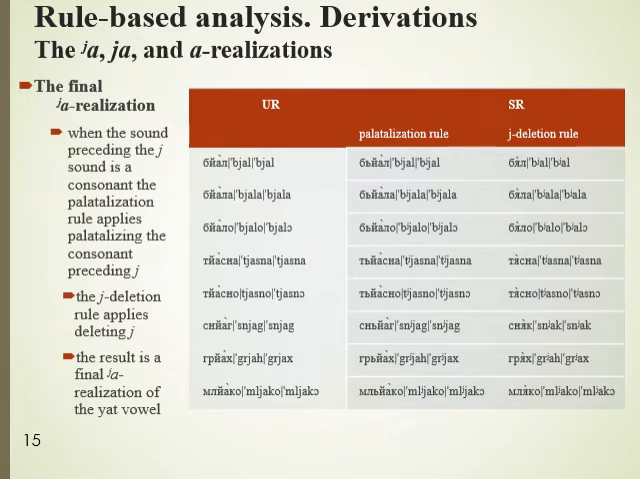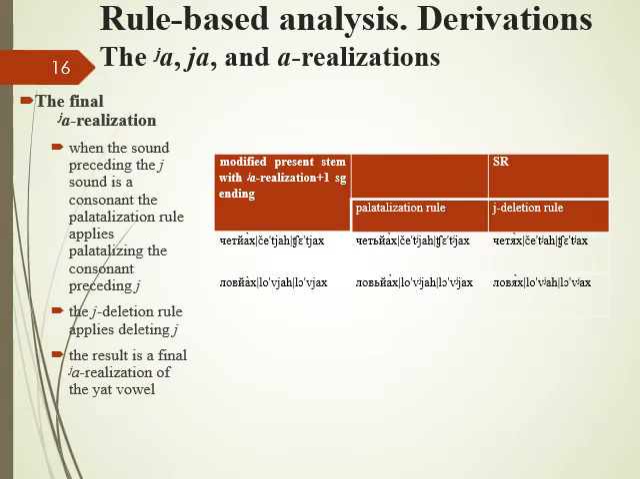In the example, you can see words in Bulgarian with a Ya realization of the Yat vowel with palatalization, whose Ya sound is preceded by a consonant. In the example, you can see verbs in the imperfect tense with a Ya realization of the Yat vowel with palatalization, whose Ya sound is preceded by a consonant.